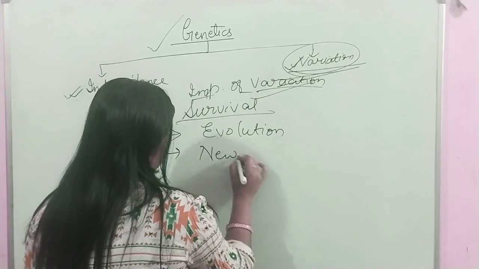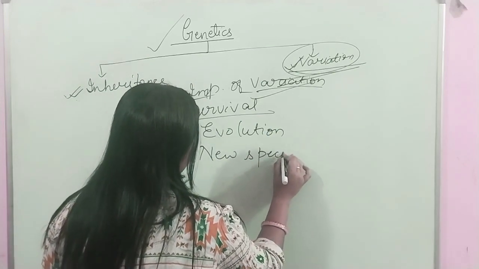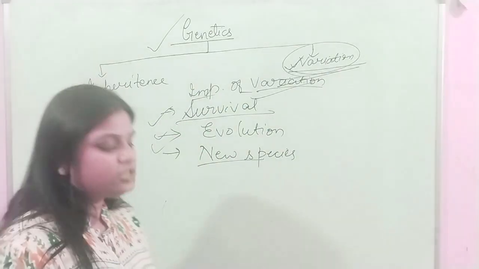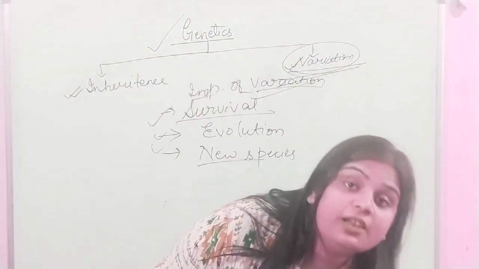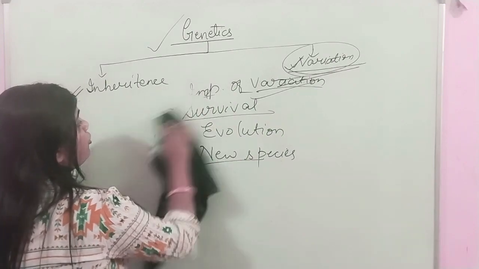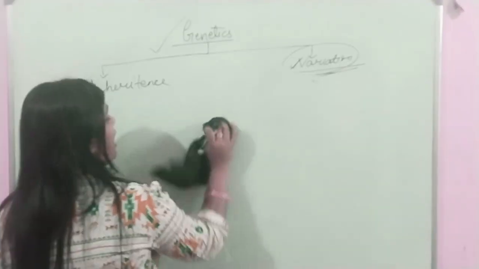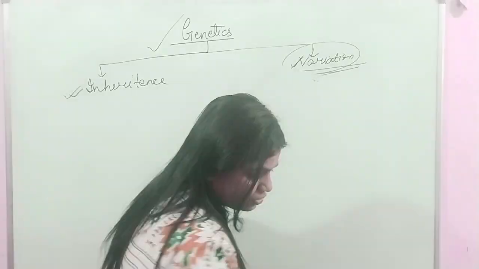New species. There are chances for generation of new species. So these are the importance of variation that will be carried to new form. So there are some terms you must know about.